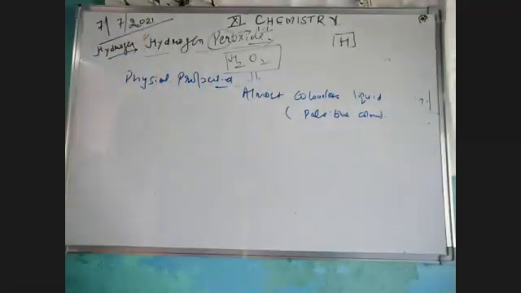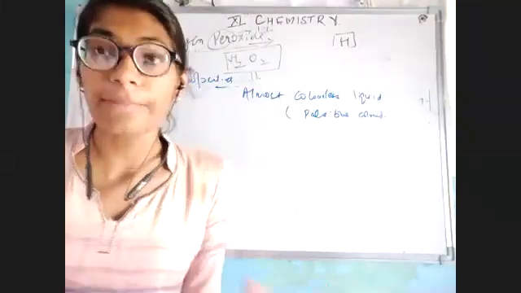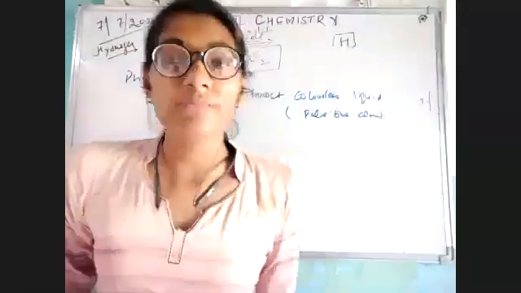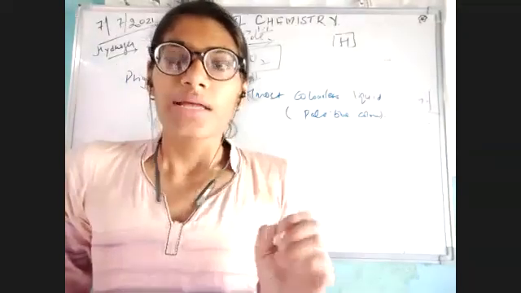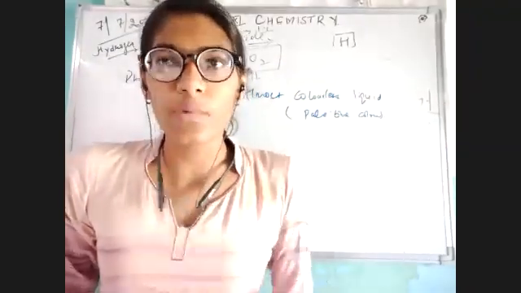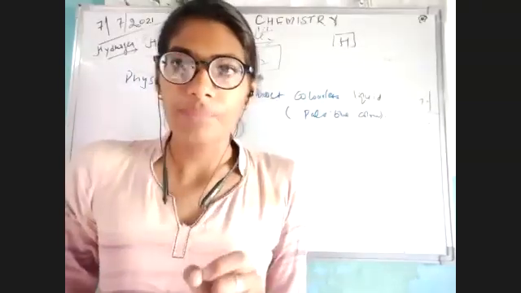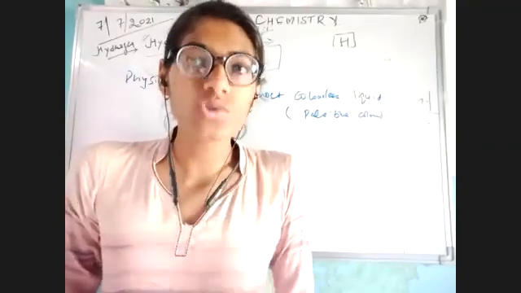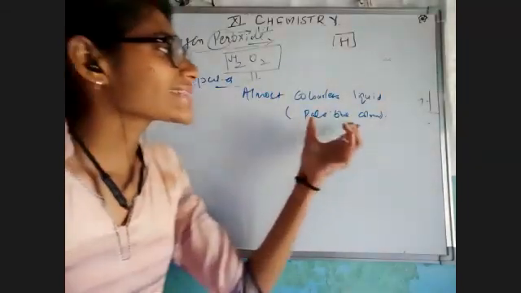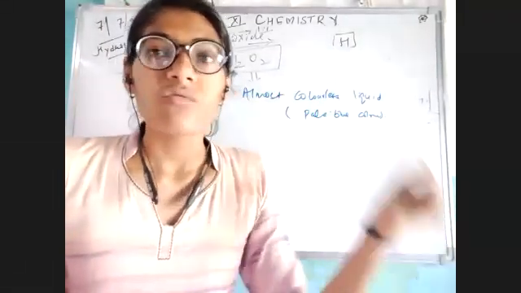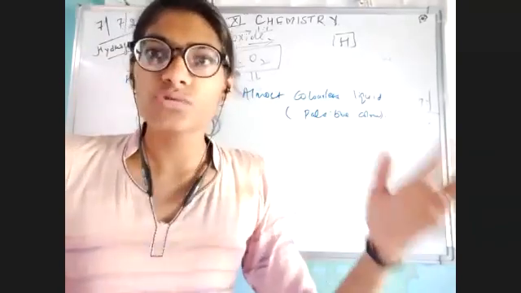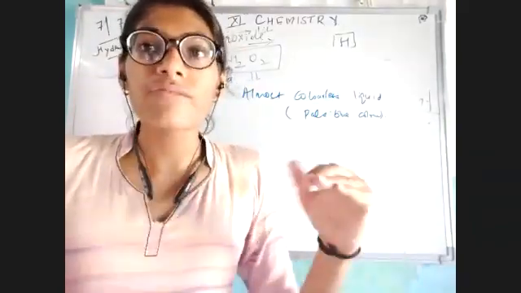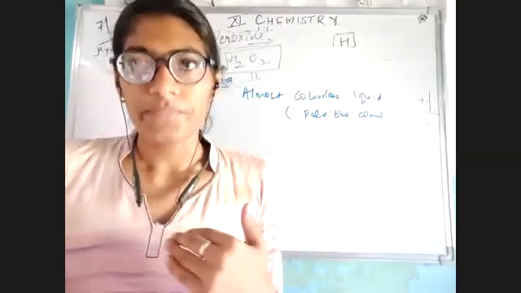But what happens, you know very well that all of your chemicals, they are so much strong in nature. If I'm talking about the HCl, if I'm talking about the sulfuric acid, I have told you that the compounds which you use in your laboratory, they are in the diluted form. Why? Because in their actual form, in their original form, they are so strong that we cannot use it. Okay, तो जो हमारा actual H2O2 है, that is pale blue in color, but we kept on adding water into it, we kept on diluting it so that we can make it fit for our use. बात समझ में आ रही है?